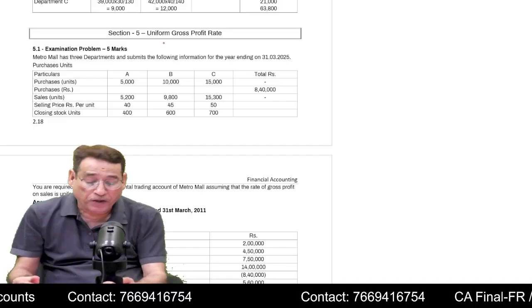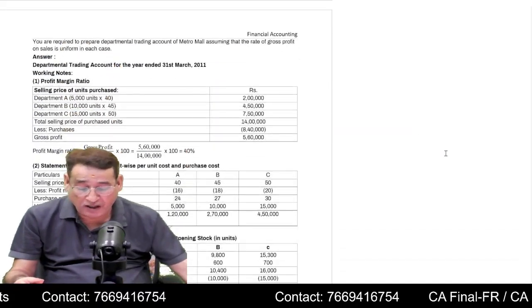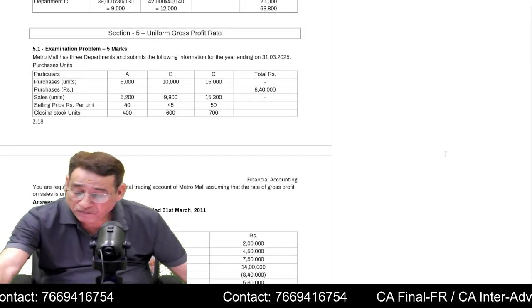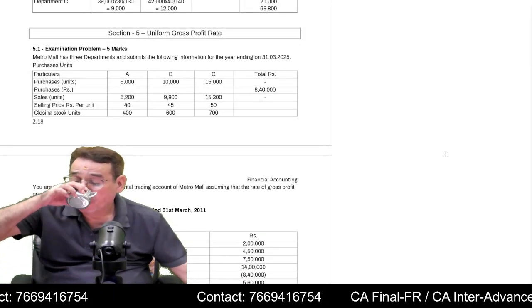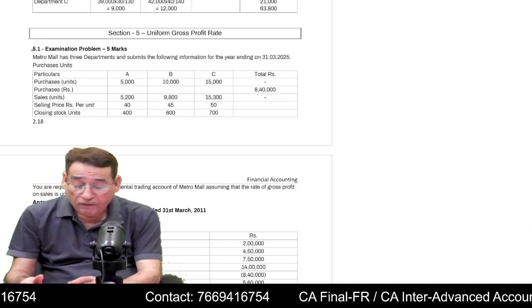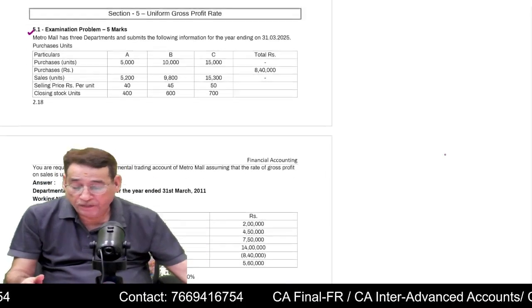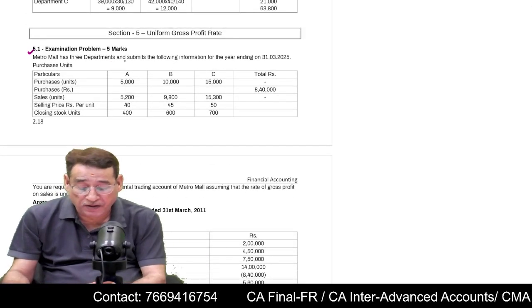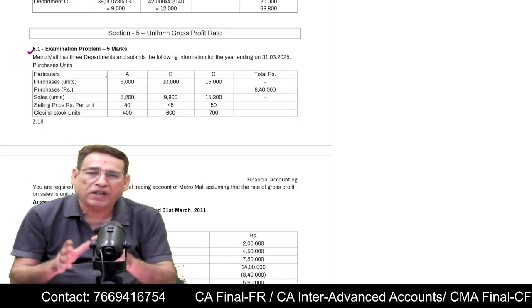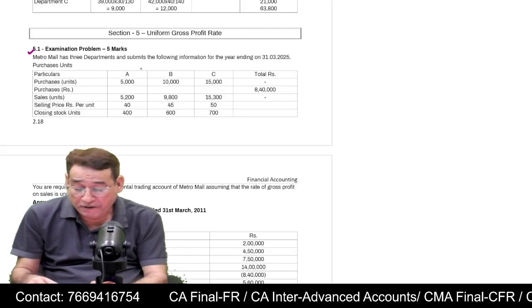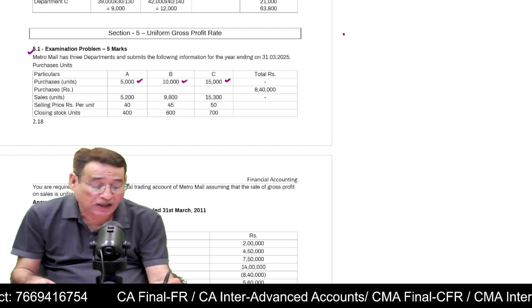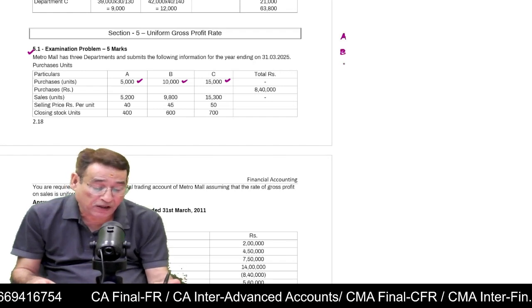Another important point, uniform gross profit rate. Under this uniform gross profit rate, what you are supposed to do? Correct? Just wait. Just to make the point clear, Metro Mall has 3 departments and submits the following information for the year ended 31st March 2025. You will be given such information in the question in this fashion. For example, it will be given that Department A, Department B, Department C. That means there are 3 departments.